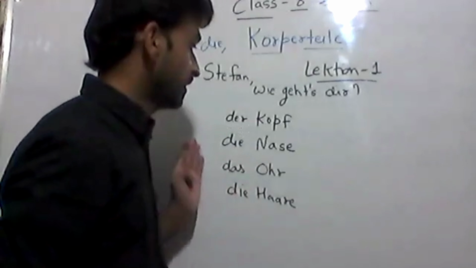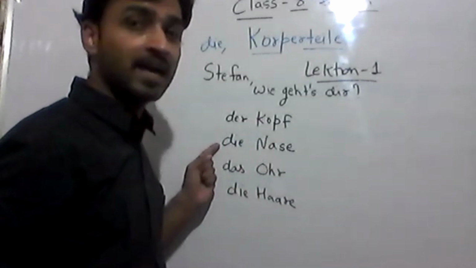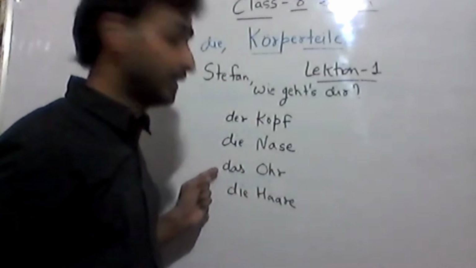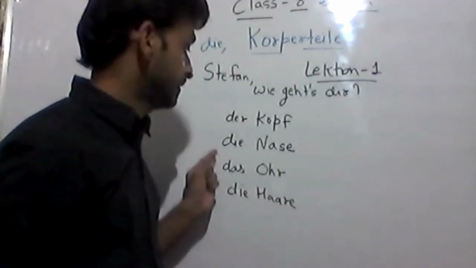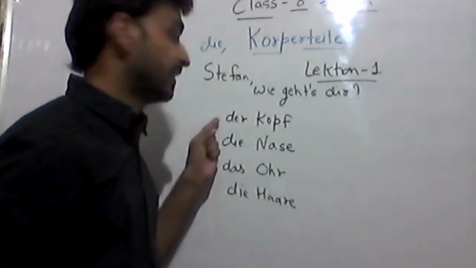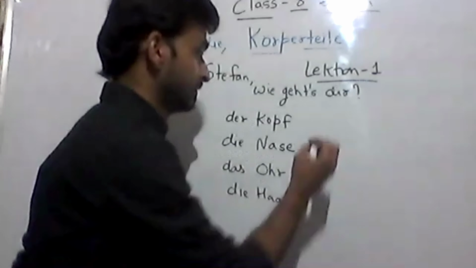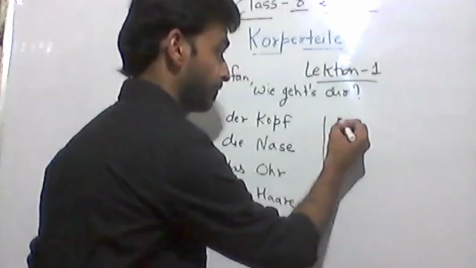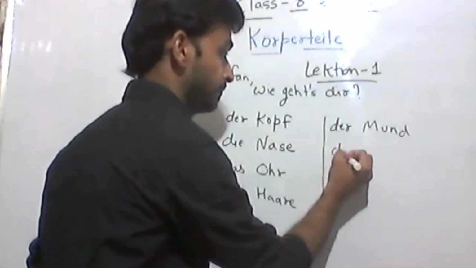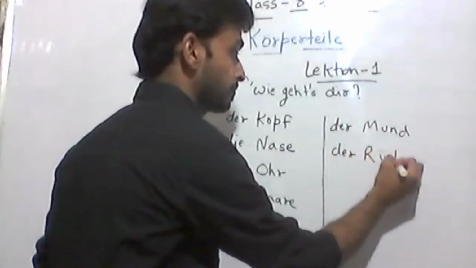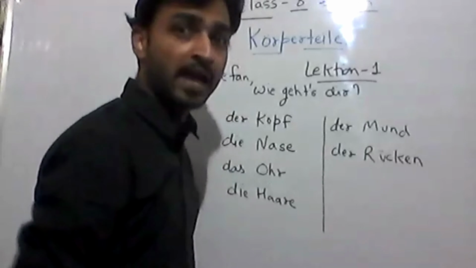These are the body parts I have written here. Der Kopf, die Nase, das Ohr, die Haare, hair. Ohr means ear. Die Nase, nose. And der Kopf means head. Der Rücken means backbone, back.